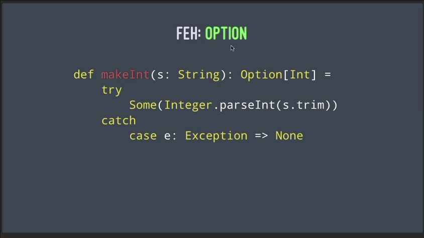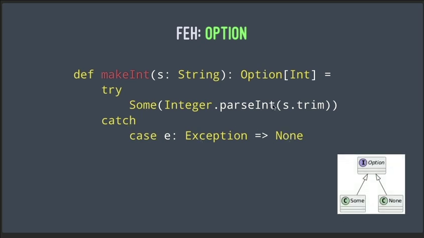One is with the option type, which you see right here. This is the long version of this function. I can write this much shorter, but you can see what I try to do is I trim the string, then try to convert that into an integer. I try to do that right there. If it succeeds, I'll return a Some that contains the integer, and if that fails, I catch the exception right here and I return a None. Now both Some and None are subtypes of Option, so that's a quick look at how that works. But a real key here is we're not throwing exceptions out of here to short circuit our code. We just return a value right here, and that value is an Option type.